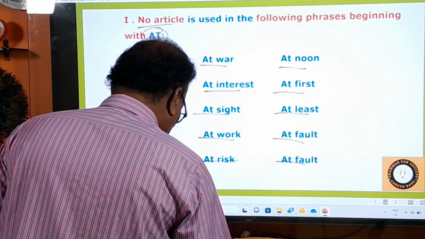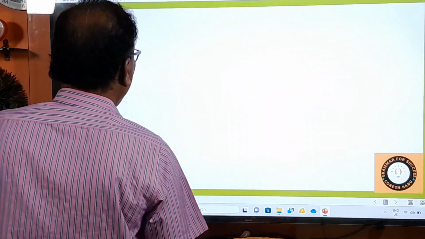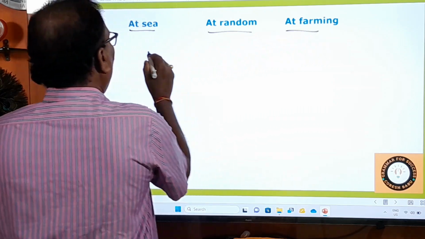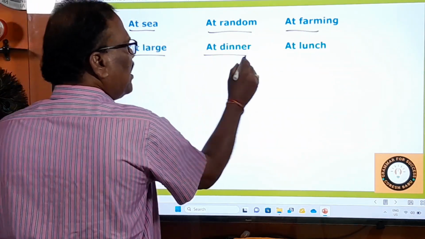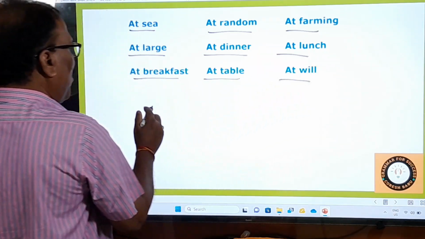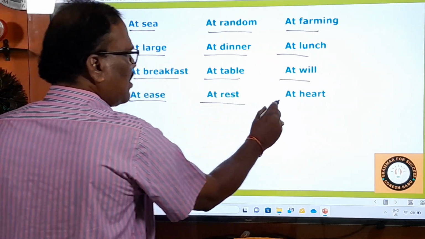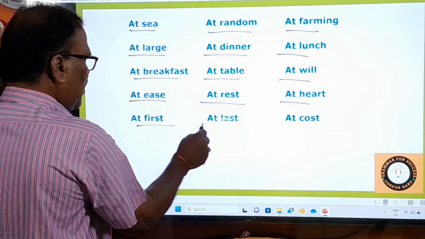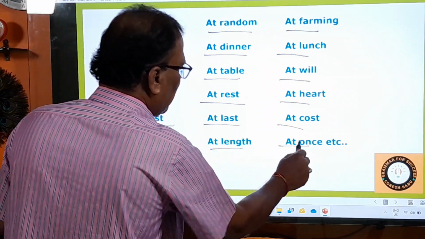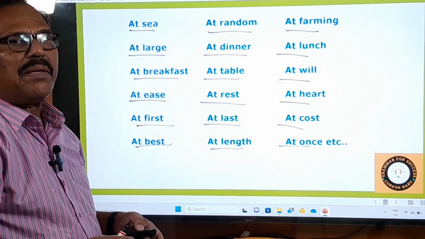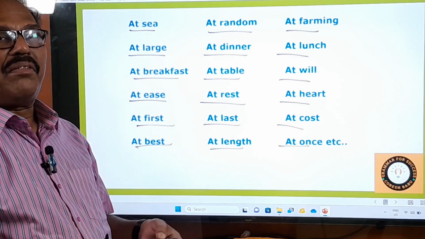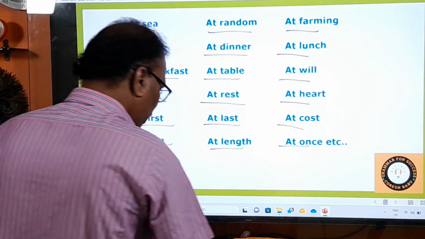Some more phrases are also here. Pay attention: at sea, at random, at large, at dinner, at lunch, at breakfast, at table, at will, and at ease, at rest, at heart, at first, at last, at best, at length, at once, etc. These are all very, very important phrases that do not accept an article within them. Keep these things in mind.